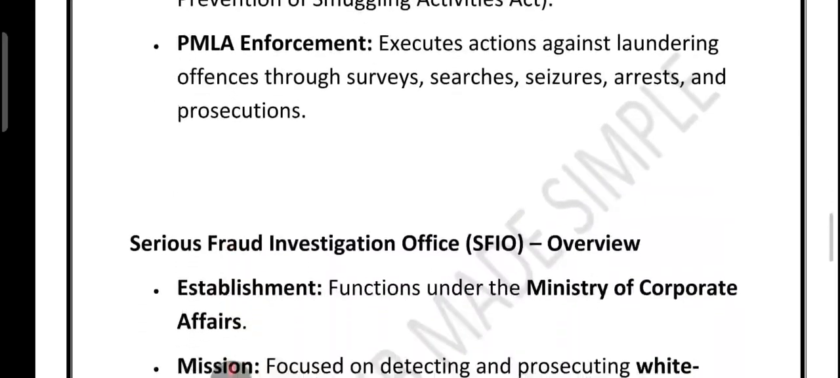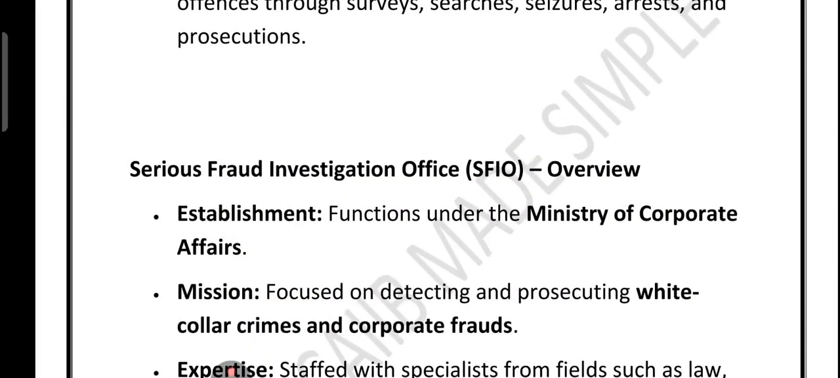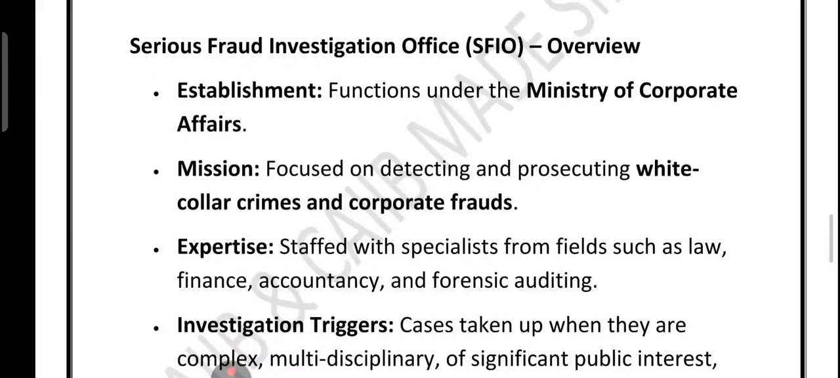Then we have SFIO. This is called the Serious Fraud Investigation Office. So basically, let's talk about two important investigation agencies in India: SFIO and NIA. SFIO works under the Ministry of Corporate Affairs. Simply put, it is India's detective agency for big corporate scams and fraud. It has experts from law, finance, accountancy, and forensic auditing who join hands to complete complex tasks.